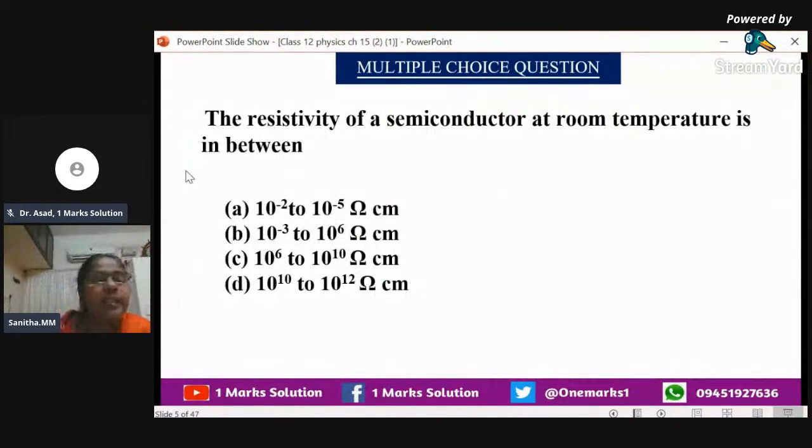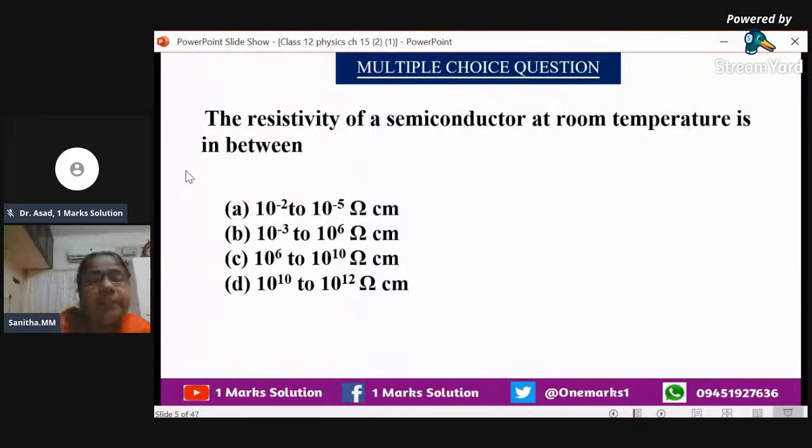The first option is 10 raised to minus 2 to 10 raised to minus 5. Anyway, it is not the answer, it is very low. Then we will go for the C option, 10 raised to 6 to 10 raised to 10. That also is very high. Then the D also we can't take, because it is very high, 10 raised to 10 to 10 raised to 12. And you can see this one, ohm centimeter.